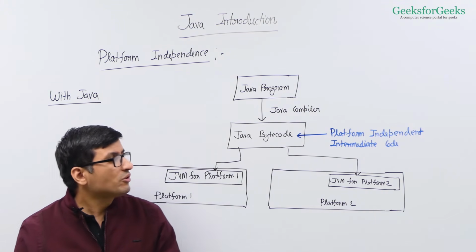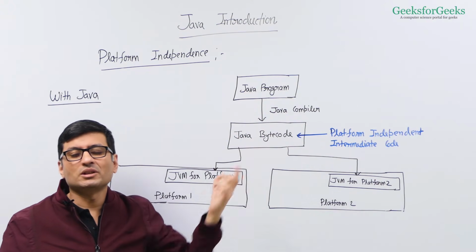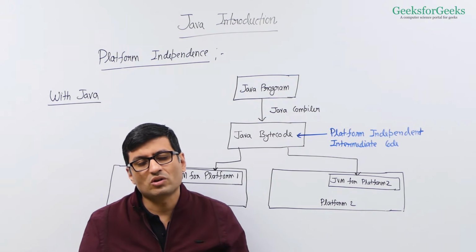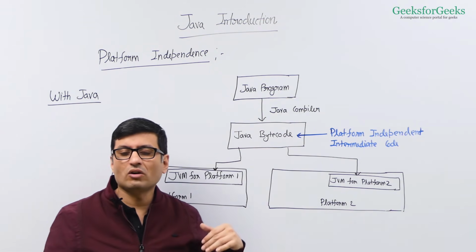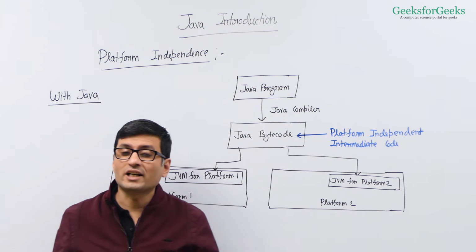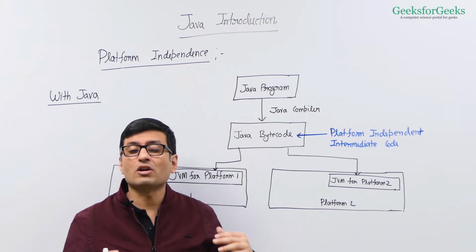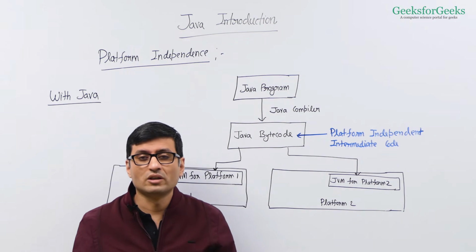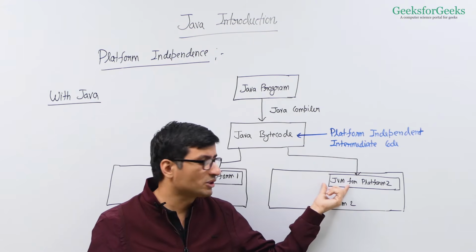In Java, when you compile a program, your compiler converts your program into an intermediate code called Java bytecode. This bytecode can run on any platform which has that platform specific JVM, or Java virtual machine, pre-installed. Now what is JVM? JVM stands for Java virtual machine.